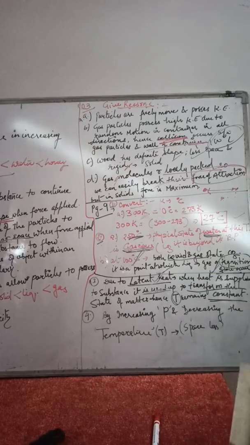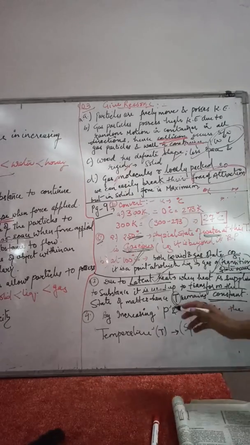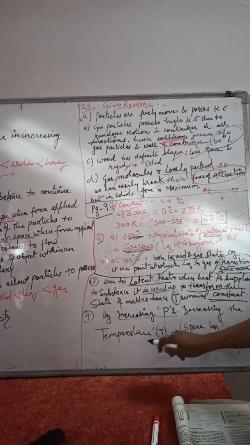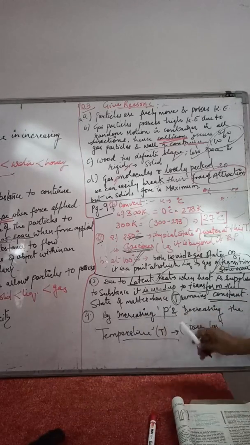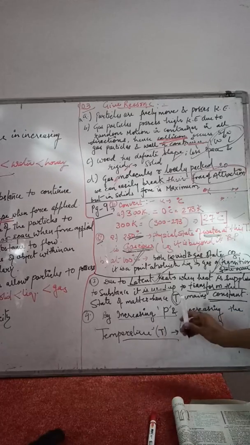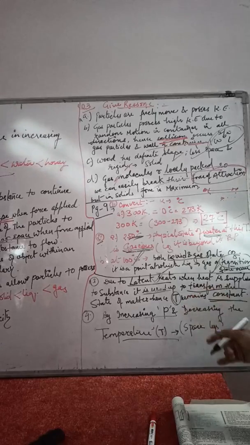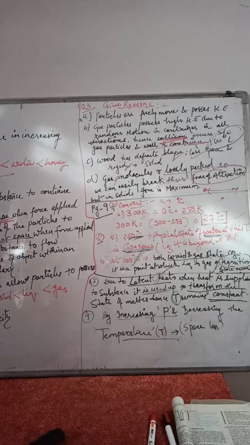Now the last question in the series is, suggest a method to liquefy atmospheric gas. The simple method is, we need to increase the pressure, as I already explained in the piston diagram, and we need to decrease the temperature. Whenever we change these two factors, as we discussed in the factors topic, the gas will compress and convert into liquid. The common example is LPG gas cylinders.